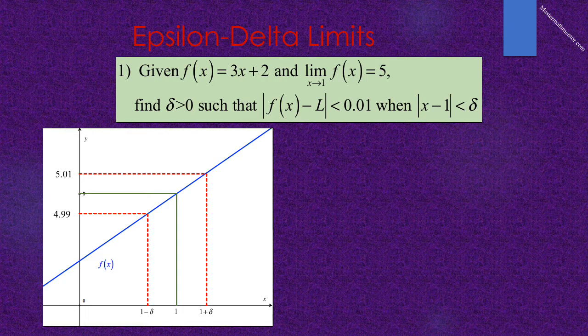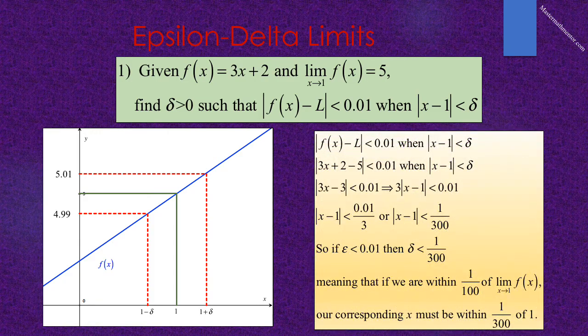We then draw our horizontal lines over to the graph and then down to the x-axis. And we get two values on the x-axis, 1 plus delta, 1 minus delta. We are interested in that value of delta. To do this, we plug in what we know. You are told that the absolute value of f of x minus L is less than 0.01, when the absolute value of x minus 1 is less than delta.